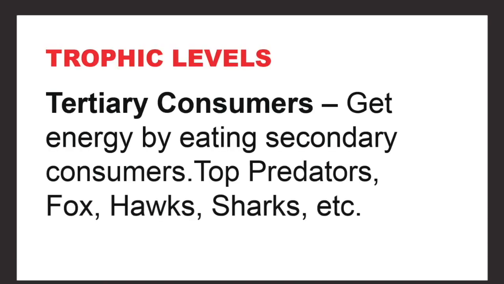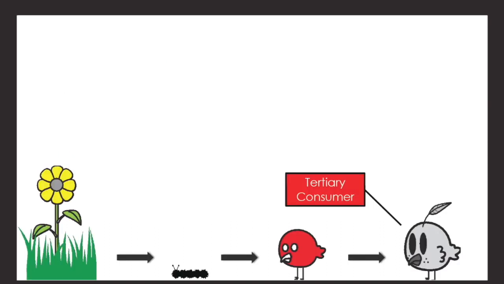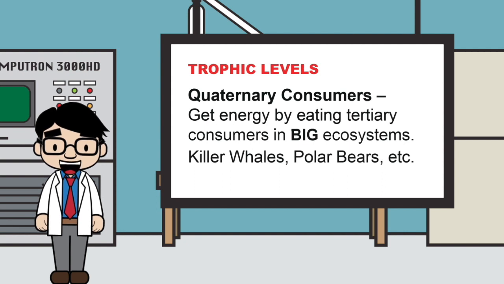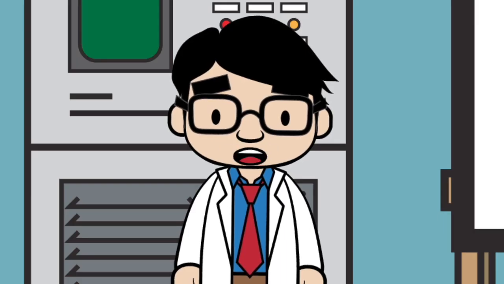Tertiary consumers get their energy by eating secondary consumers. They are all top predators like fox, hawks, sharks, etc. They are found 3 steps away from the producers. Quaternary consumers get their energy by eating tertiary consumers in big ecosystems. Examples of these are like killer whales or polar bears. They'd be found 4 steps away from producers.